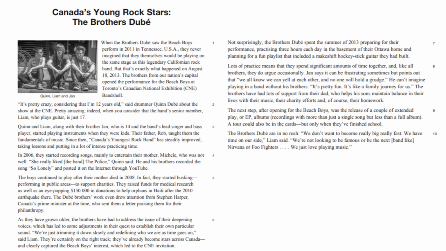So using the example again, let's see if we can see that there. There's our 10 paragraphs, so it's 9 to 10 paragraphs. Again, it's about something real. In this case, it's about the Brothers Dubé, which is a rock band. They're young teenagers here, or they're 12 years old or something. So it's about them. Are you going to see that progression of time? Yeah, I think so, right? Here's 2006 that they get started, and if you go through, you can see 2008, 2013 up here. So you do see that progression of time.